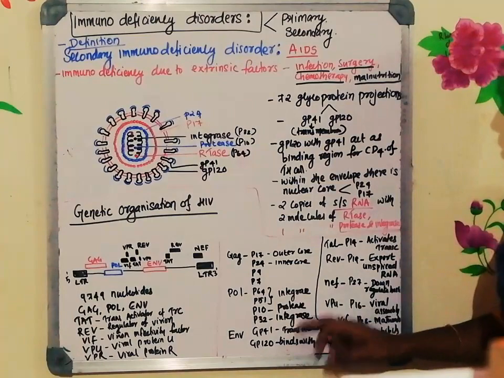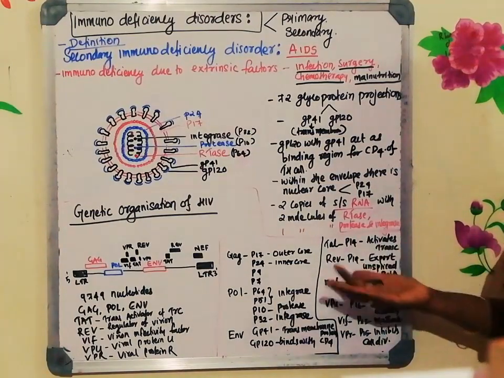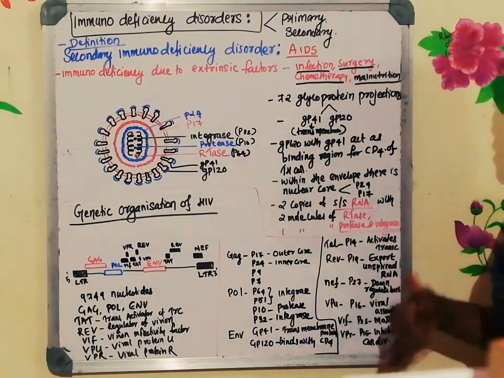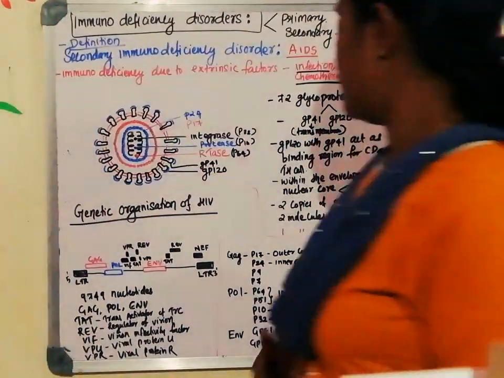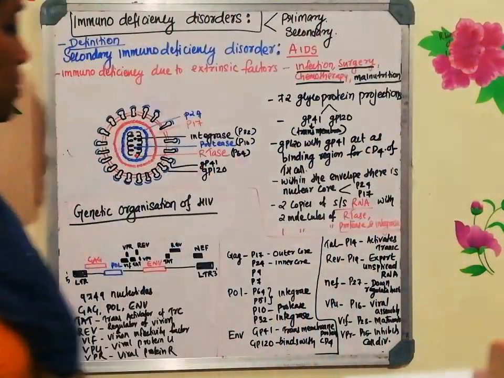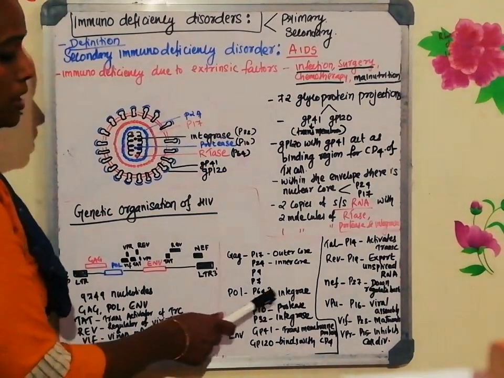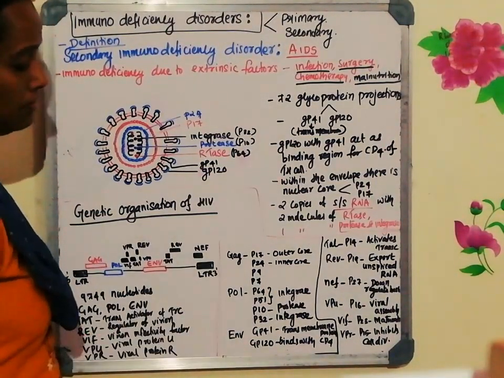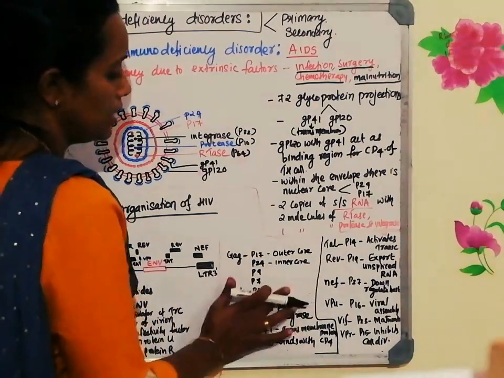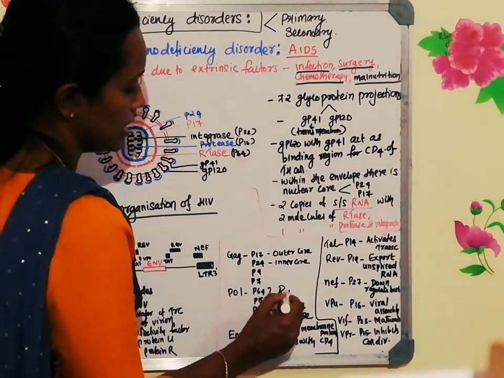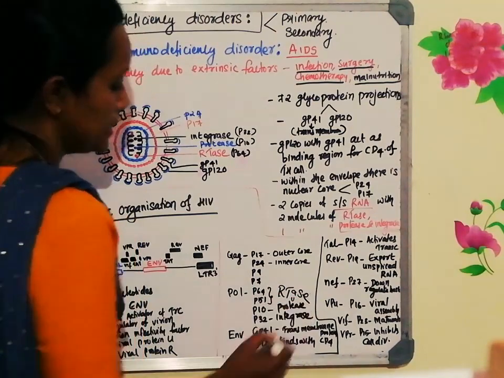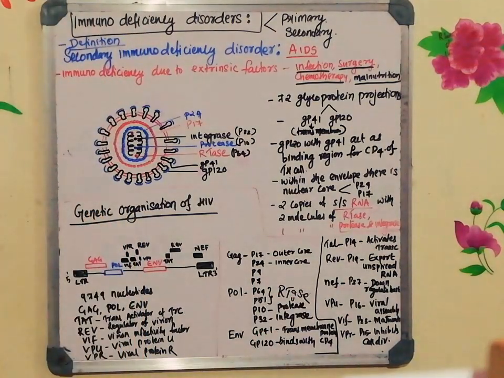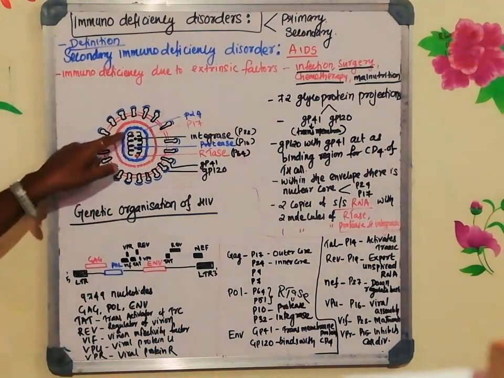POL means polymerase, that is the one which will be coding for the enzymes. 4 different types of proteins are expressed from the POL. One is P64, another one is P51; both code for the reverse transcriptase, RTase, and you know that there are 2 copies.